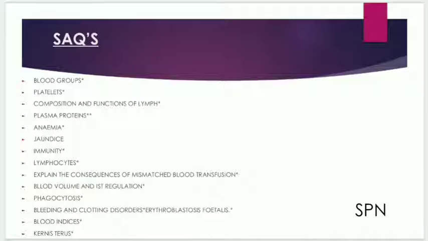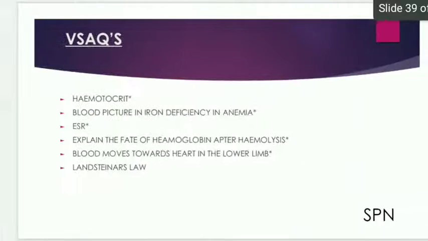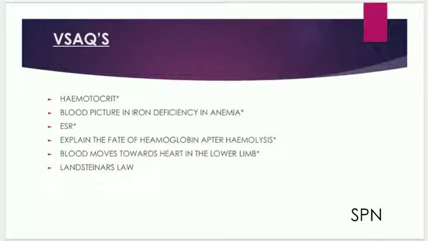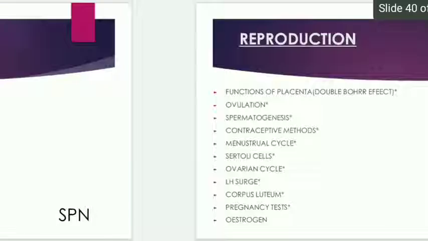Phagocytosis, bleeding and clotting disorders, erythroblastosis fetalis, blood indices and Kernicterus. Very short answer questions like hematocrit value, blood picture in iron deficiency anemia, erythrocyte sedimentation rate (ESR), explain the fate of hemoglobin after hemolysis, how blood moves towards the heart from the lower limb, Landsteiner's law.